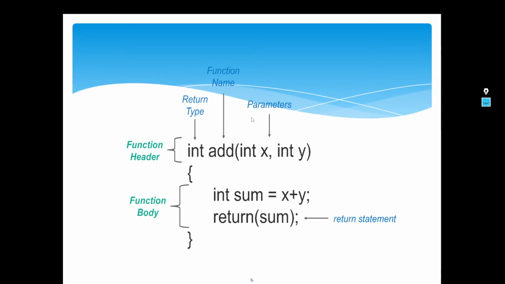Then we have the name of the function. You can write any name. Then comes the parameter list, wherein you'll pass down the values to the function. The same thing: how many dishes you want, how many plates of noodles you want, or do you want to keep it spicy, or do you want extra sauce, extra cheese or something. So all these requirements can be passed down to the function using these parameters, in the function header.